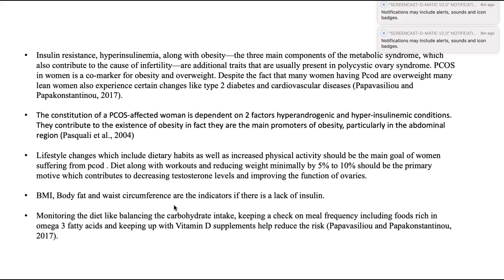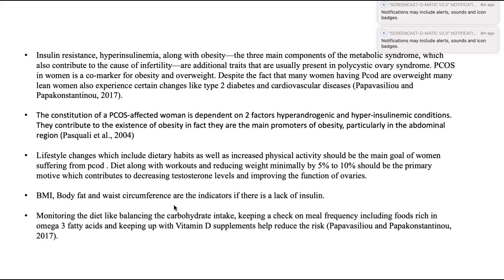The constitution of a PCOS-affected woman depends on two factors, basically hyperandrogenic and hyperinsulinemic conditions. They contribute to the existence of obesity. In fact, they are the main promoters of obesity, particularly in the abdominal region, because the abdominal region in a woman is more prone to obesity and visceral fats.